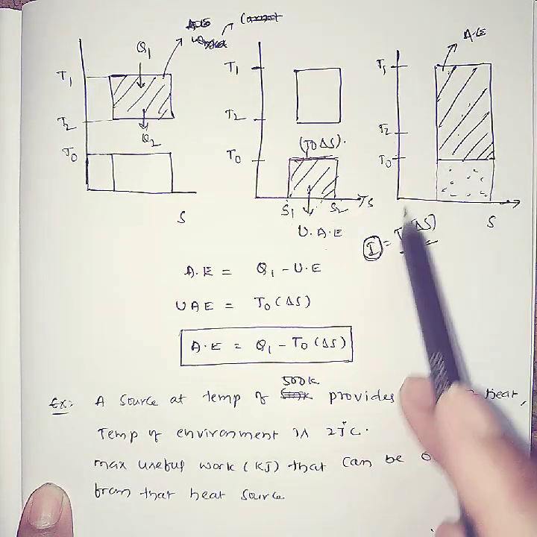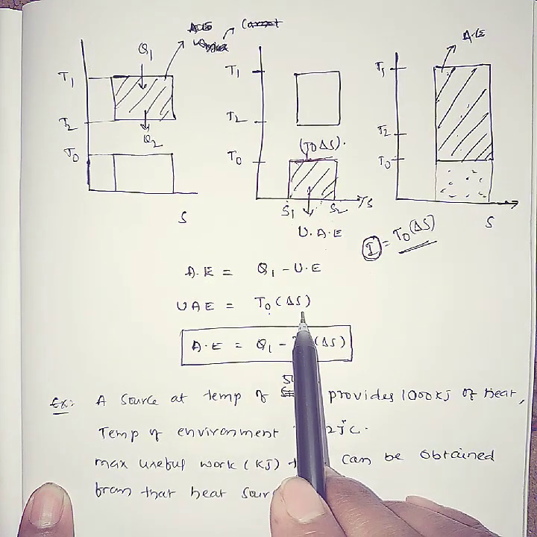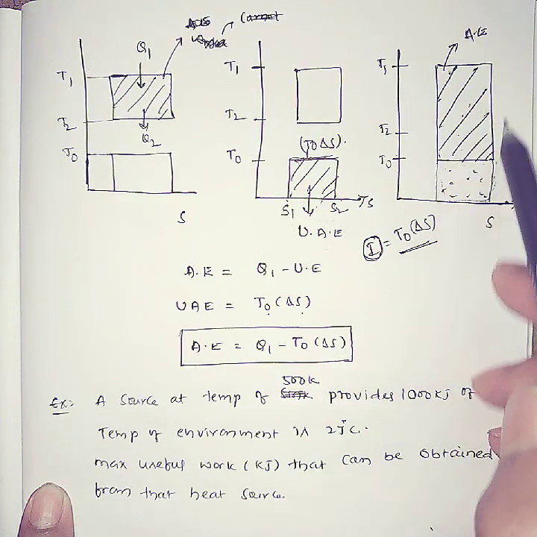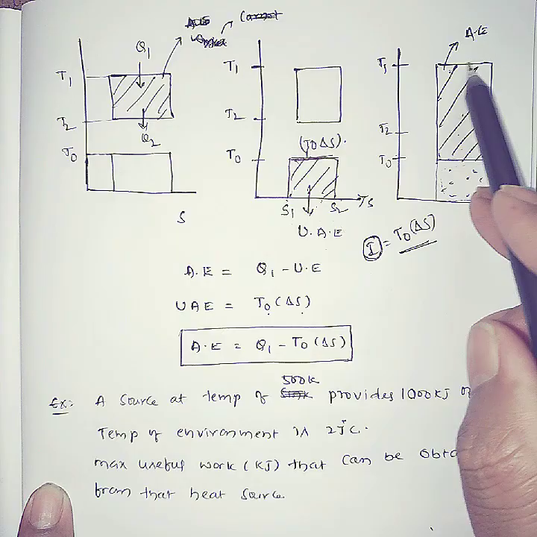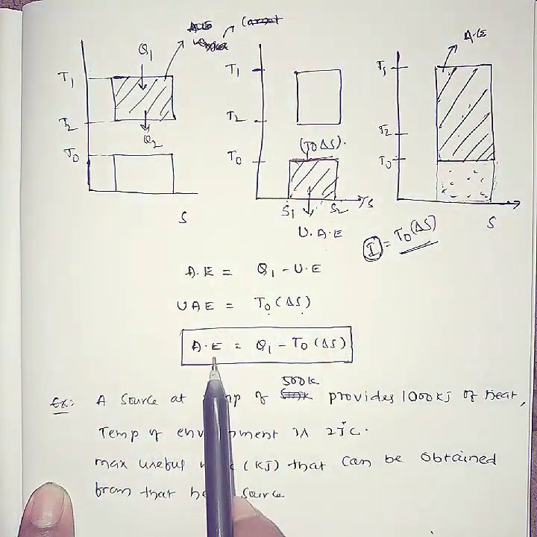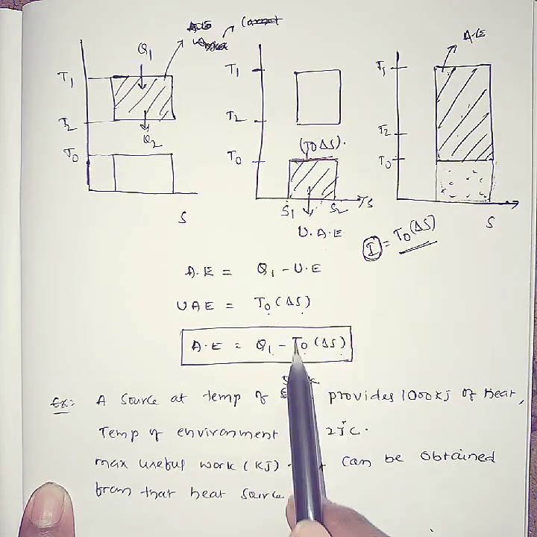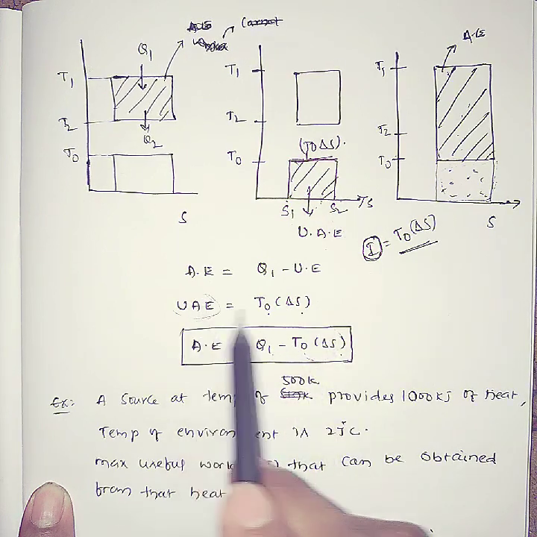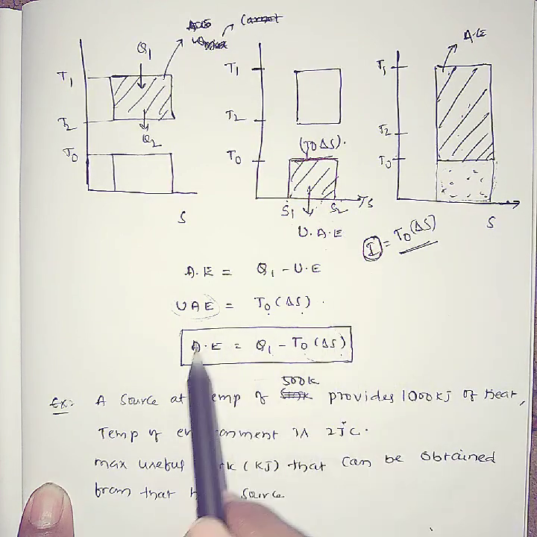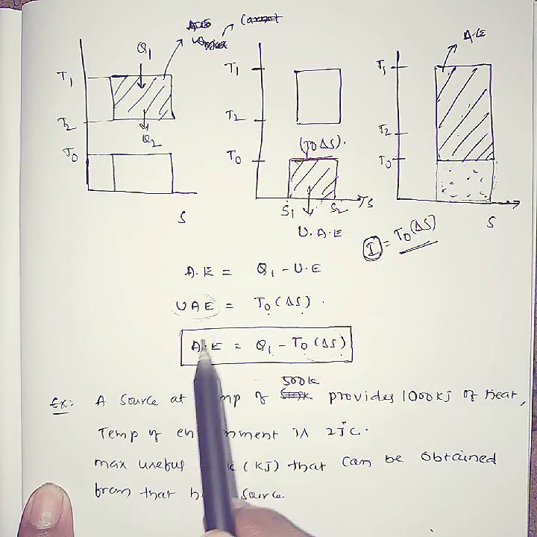That means unavailable energy is represented as T0 into delta S. See here, this portion is unavailable energy and this portion is available energy. This available energy is far more than Carnot cycle work. Available energy equals Q1 minus T0 into delta S. This T0 into delta S is called unavailable energy. It is also called irreversibility. Clear?